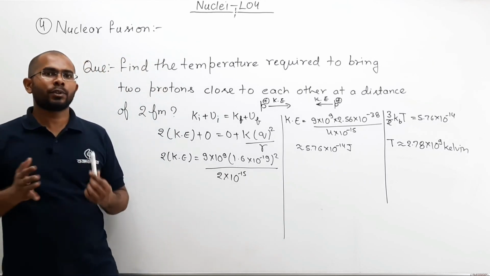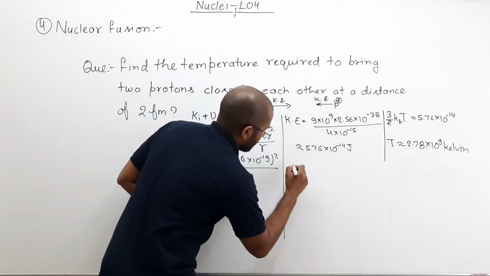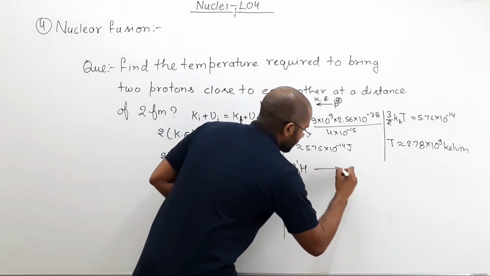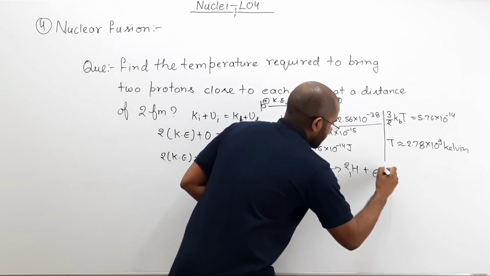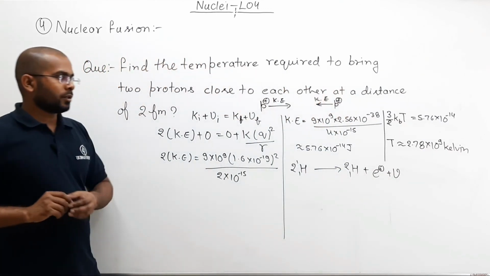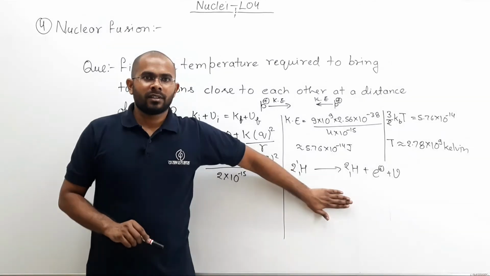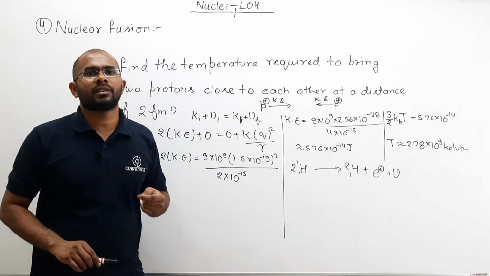So, if you want this reaction to take place, 2 hydrogen give you 1 deuterium plus positron plus neutrino, then at least how high a temperature do you need?